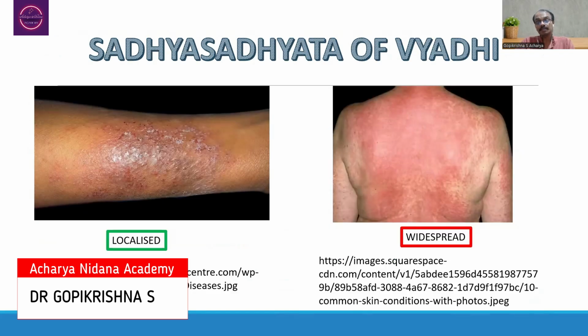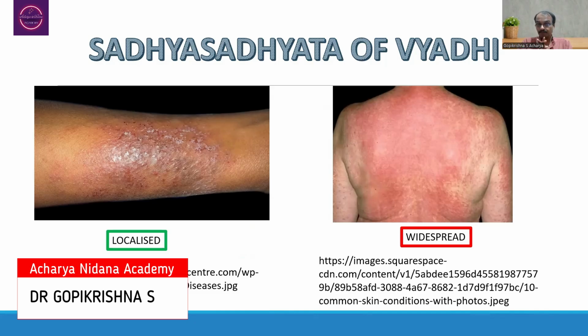Third aspect, that is regarding the Sadhyasadhyata of the Vyadhi as such. Here there are the two conditions wherein initially on the left side it is the localized disease, wherein the skin affliction that is observed in one small part of the body, whereas in the second image we may observe the wide spread of the skin that is going to get afflicted. In the first instance, there may be a possibility of Vata dosha affliction. In the second instance, there may be a possibility of a Pitta dosha affliction as such.